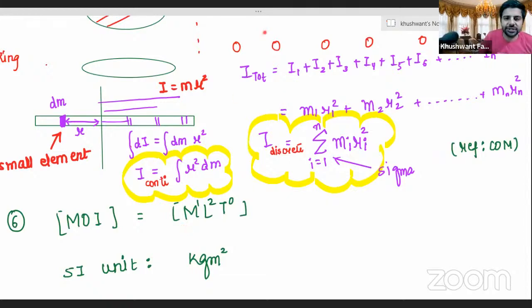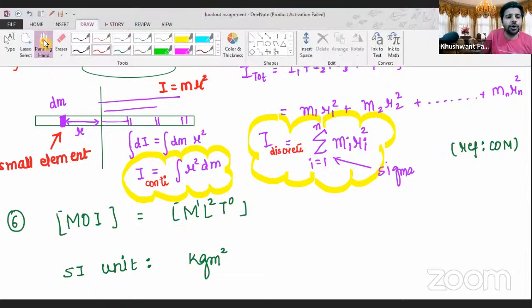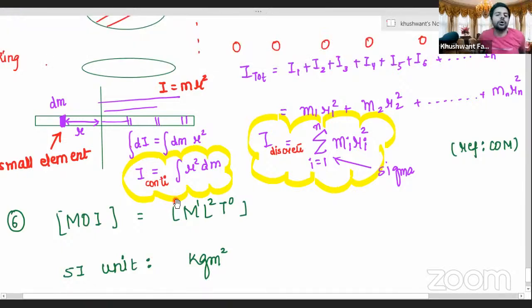Done. Take a screenshot. 5, 4, 3, 2, 1. Done. Everyone. Chalo.